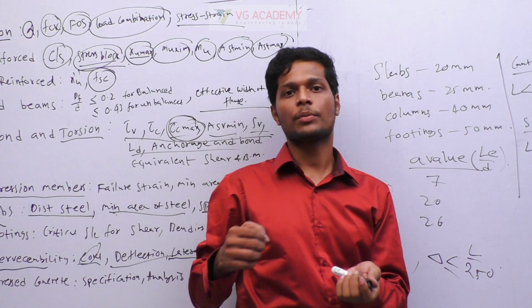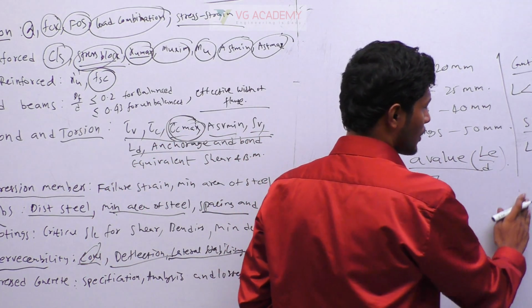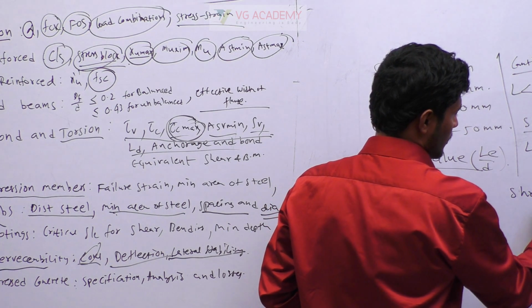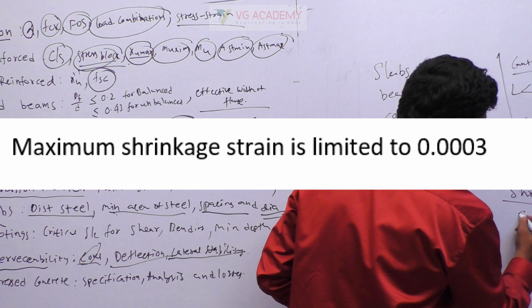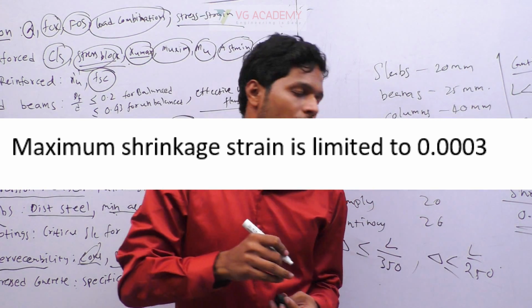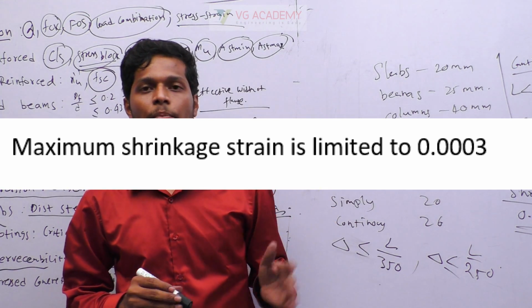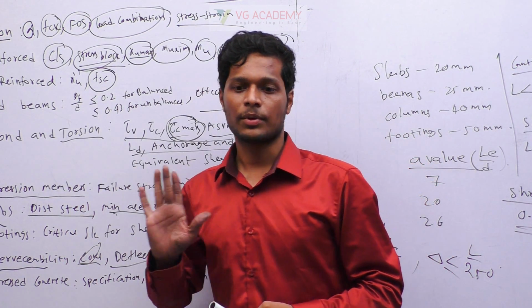Okay, in serviceability, in deflection, another important criterion is shrinkage. In shrinkage what you have to remember is the maximum shrinkage strain is 0.0003. Okay, that is also one important bit from shrinkage. So that is about serviceability.